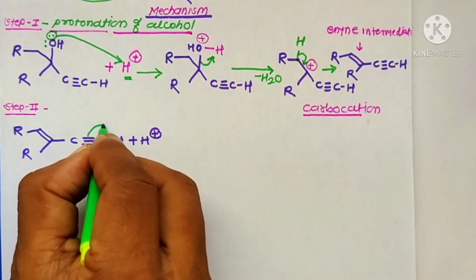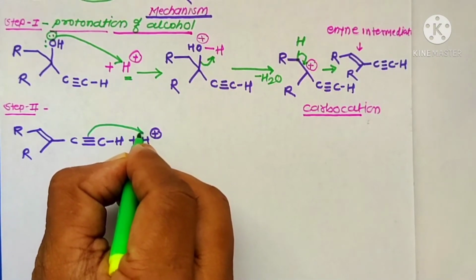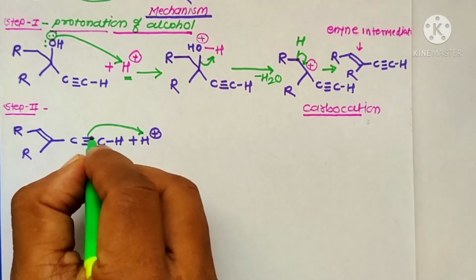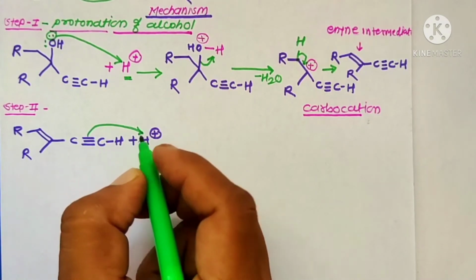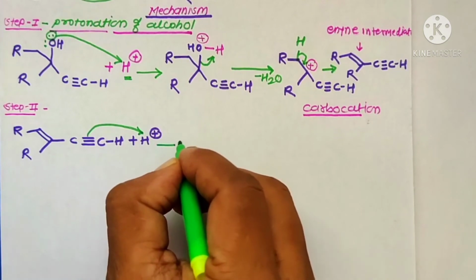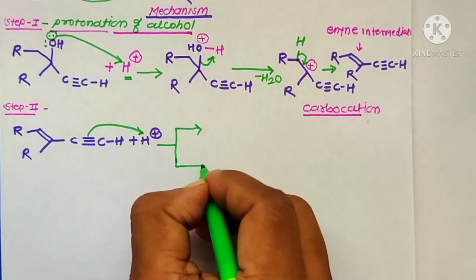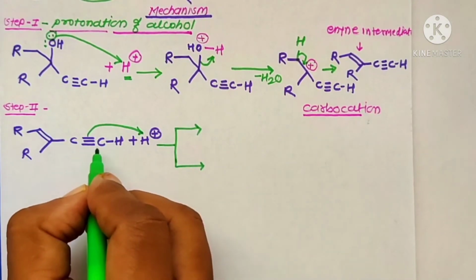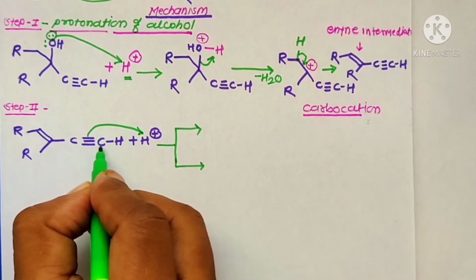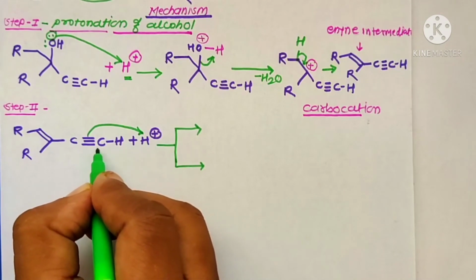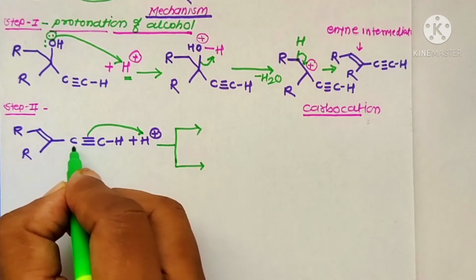Then there is formation of two possible carbocations. Here the pi bonded electrons shift toward the H plus ion to form two possible carbocations. Suppose there are two carbon atoms: the H plus ion can bond to one of these carbon atoms or to the other.